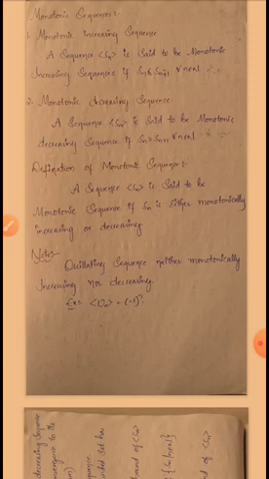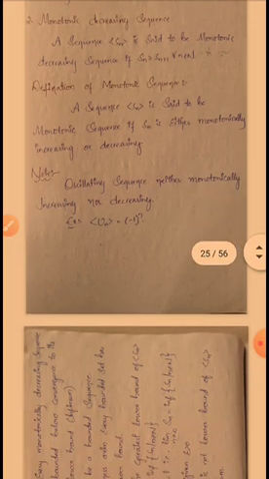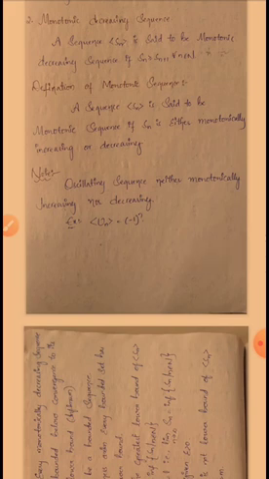Okay, note: oscillating sequence is neither monotonically increasing nor decreasing. ఇక్కడ ఏం కావాలంట, ఆసిలేటింగ్ సీక్వెన్స్ కావాలంటే నైదర్ మోనోటానికల్ ఇంక్రీజింగ్ నార్ డిక్రీజింగ్, దట్ ఈస్ సెడ్ టు బి అ ఆసిలేటింగ్ సీక్వెన్స్. Example, sequence Un is equal to (-1) to the power of n. So the value of (-1)^n is positive for even numbers and -1 for odd numbers. So it is oscillating between -1 and +1. So this is the oscillating sequence example.